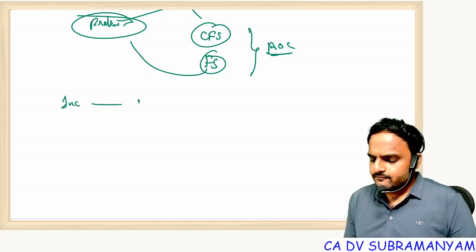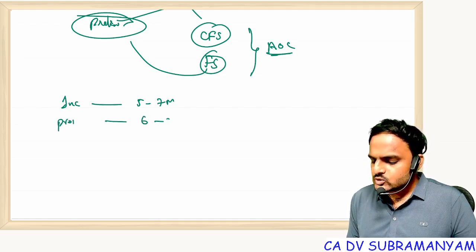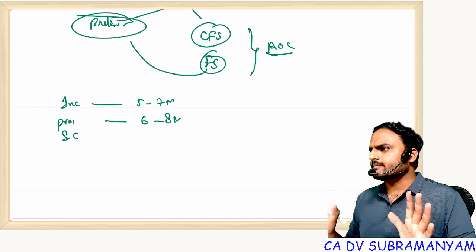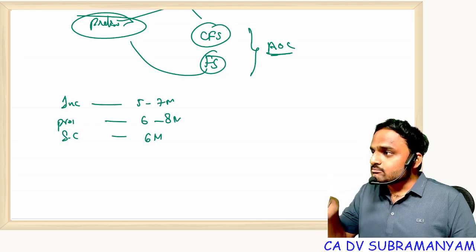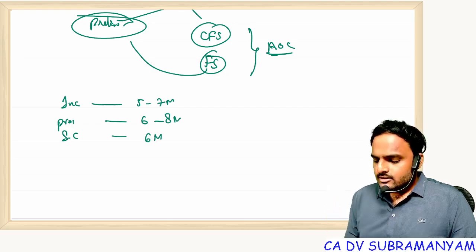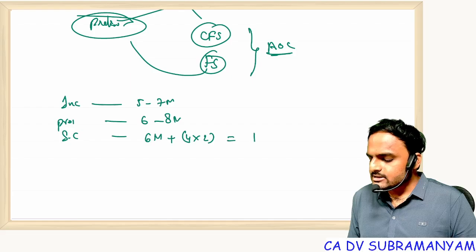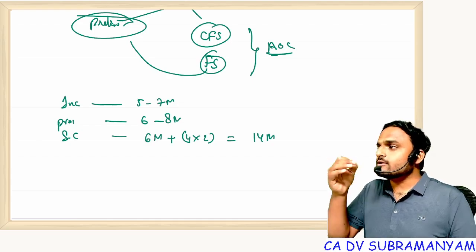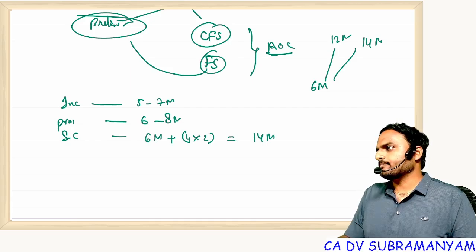From incorporation you can expect 5 to 7 marks. Next one, prospectus. From this you can expect 6 to 8 marks. And the next chapter is share capital and debentures, a lengthy chapter, and the expected weightage is a minimum of 6. But because of MCQs, if they ask 4 MCQs from this chapter, 4 into 2 is 8, that means this chapter's weightage will go to 14 marks. Not only this chapter, in all chapters, just because of MCQs the normal weightage of 6 marks goes to 14 marks, or 12 marks.